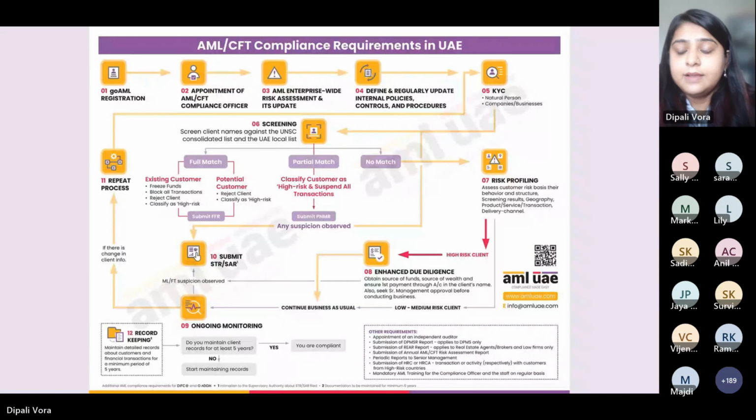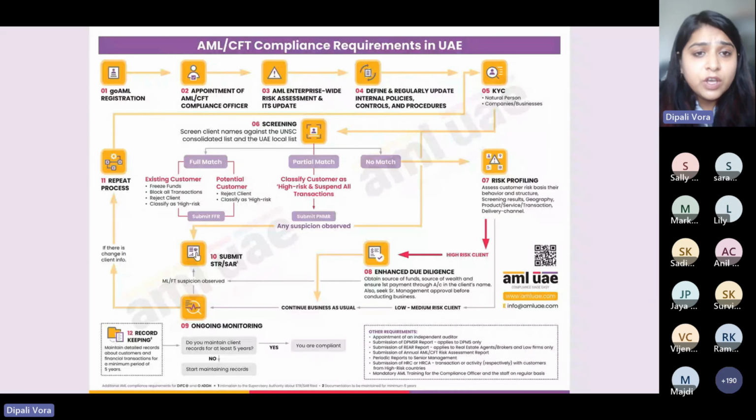Okay. And when I talk about manual screening, you can go to the website called the Executive Office for Control and Non-Proliferation, where you can get access to both of these lists. We are required to subscribe to those websites, wherein we receive regular emails from them that say, for example, 2 persons are added, 141 entries are amended, or 3 persons' names are removed. So these kinds of update emails would be received by you. Okay. When you receive this email, you can straight away go to the link provided in the email. You can check the names which are added, amended, or removed.